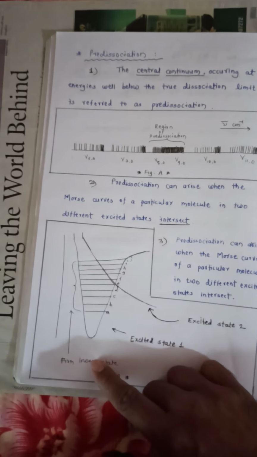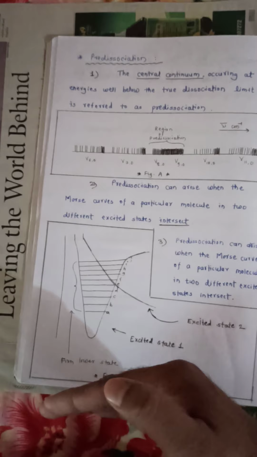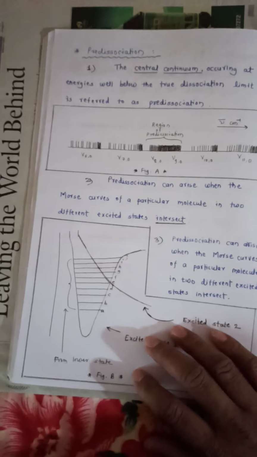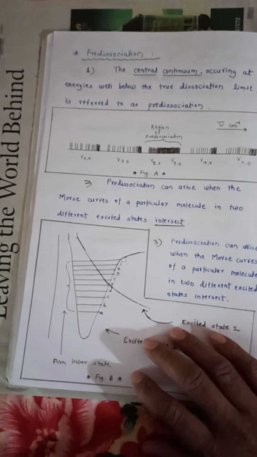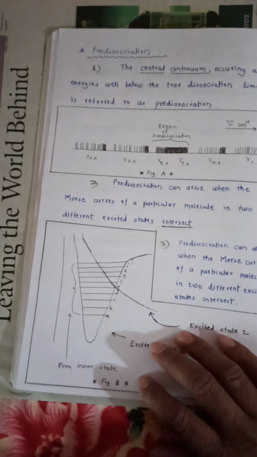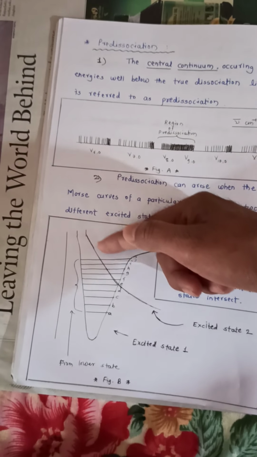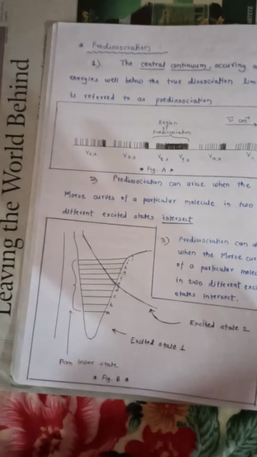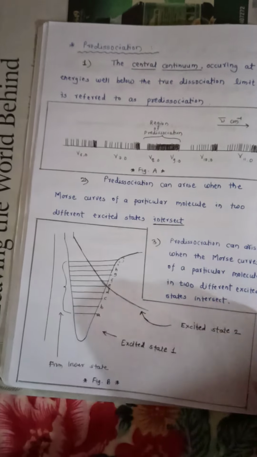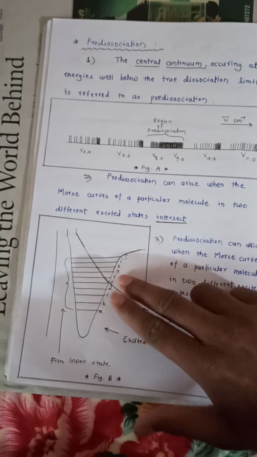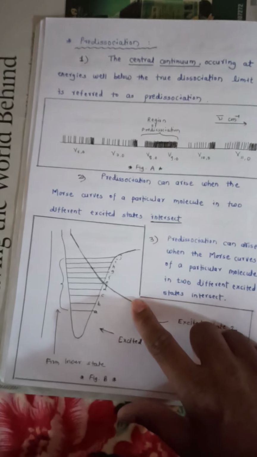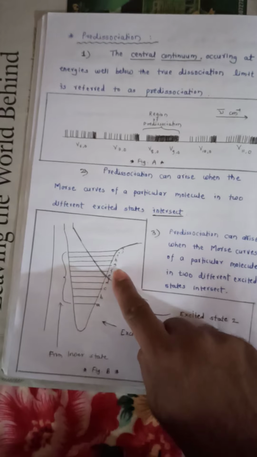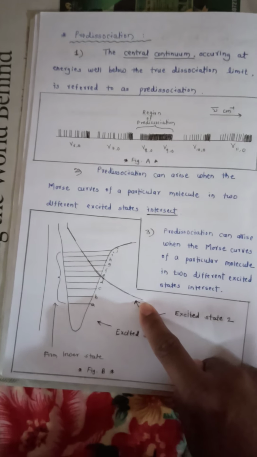From the lower state, if a transition takes place to D, E or F, there is a possibility that the molecule will cross over to the continuous curve and thus dissociate. As there is an intersection of these two curves, Morse curve 1 and Morse curve 2, on the transition to the state D, E or F, the molecule can dissociate.